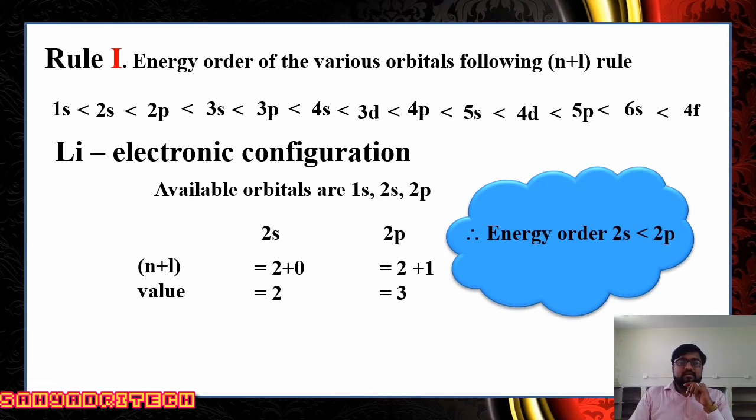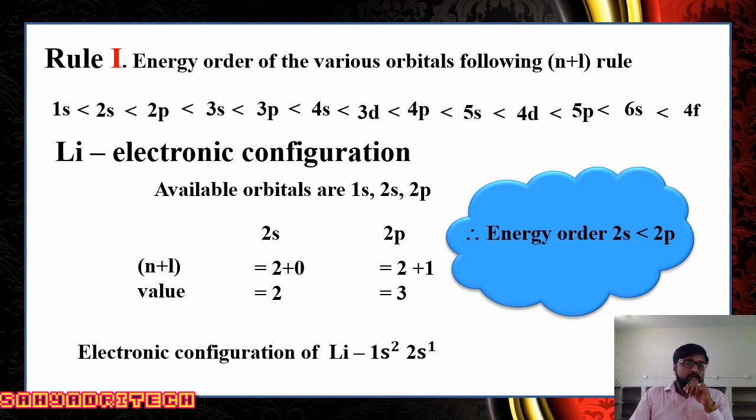Well, then when you look at the electronic configuration, how do we get that? As I said, in energy order 2s is less than 2p. Now consider the electronic configuration of lithium, 1s2, 2s1. In the second shell, there are two possible orbitals, 2s and 2p. Among these, 2s is filled first, followed by 2p. Since lithium has only 3 electrons, 2 electrons enter 1s and the remaining 1 electron goes to 2s. So the overall electron configuration for lithium is 1s2, 2s1. Well, let's go for one more example.